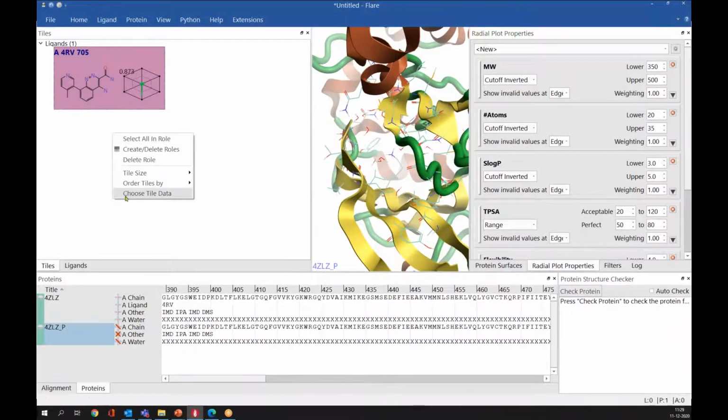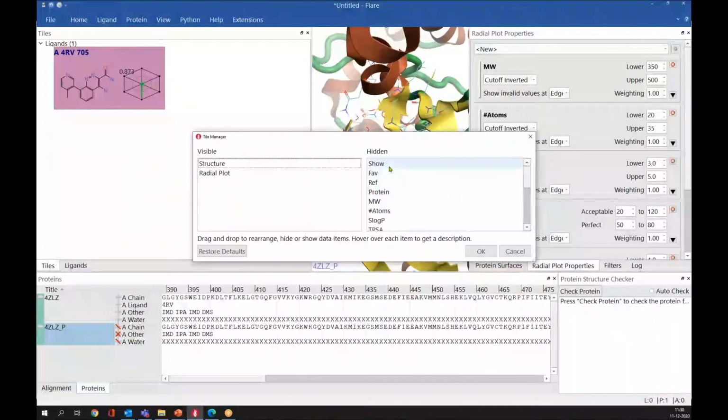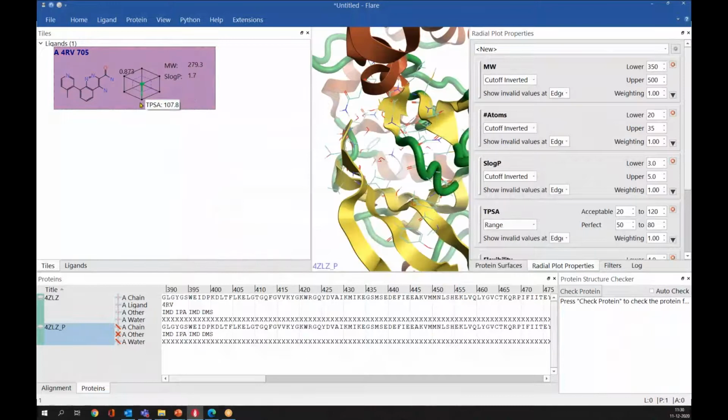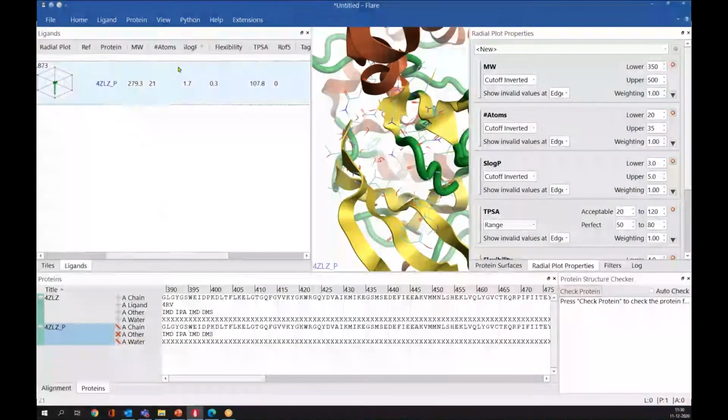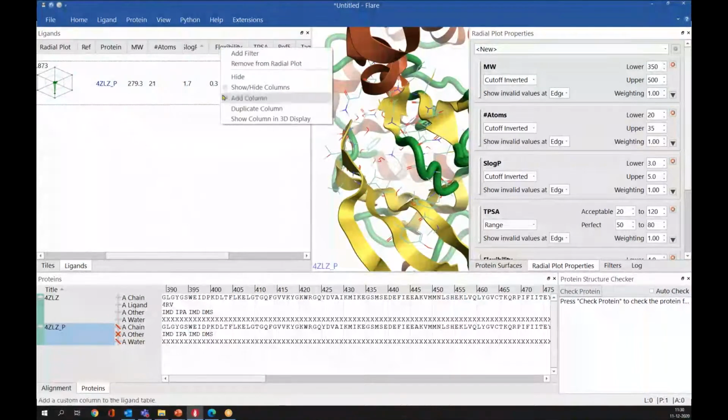You can simply right click and choose tile data. These are the hidden properties. If you want to add any, you can simply drag it here, and it will be visible. If you press OK, those will be added to this tile. So we have different views for this ligand. Here also, if you want to hide something, you can hide or show a particular column.